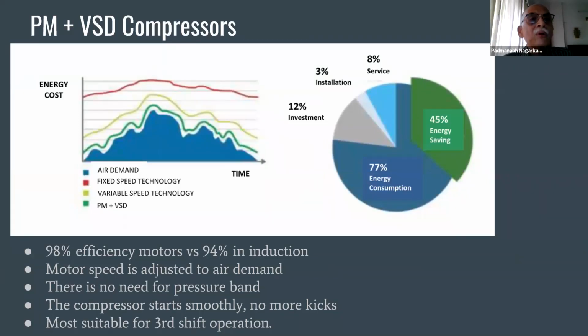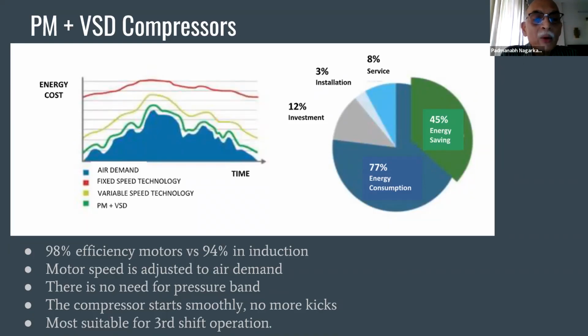This is a graph of energy cost versus demand. This side is air demand. The red line is your fixed speed technology. Then this is variable speed technology, and the one going very close to your demand is your permanent magnet and VSD technology. These motors are about 98% efficient versus 94% in induction motors.